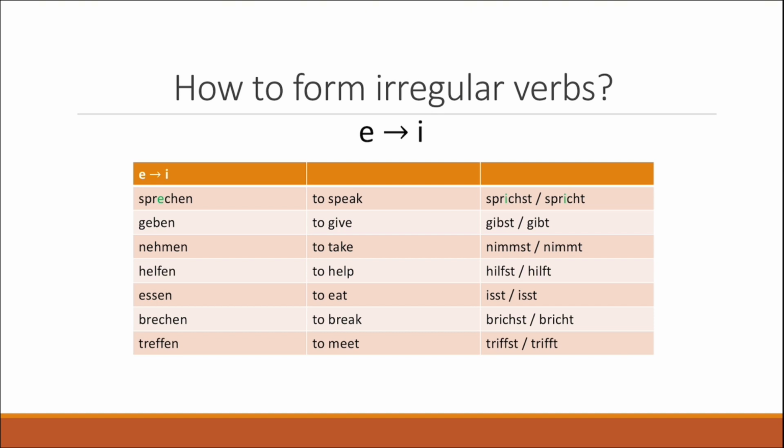For example, ich gebe, wir geben, ihr gebt, and sie geben would be the regular conjugation for geben. But for the second and the third person singular, we have du gibst and er gibt. So all of a sudden, we have a change in the vowel.